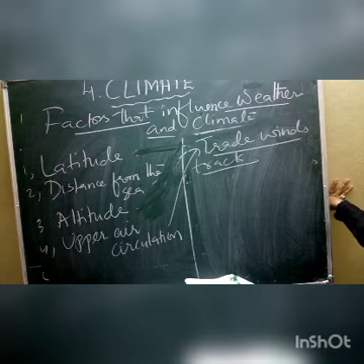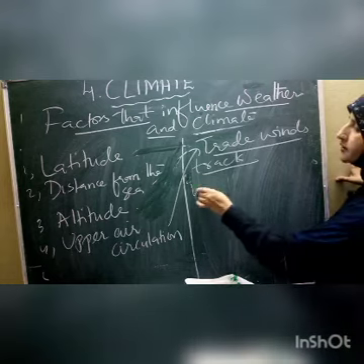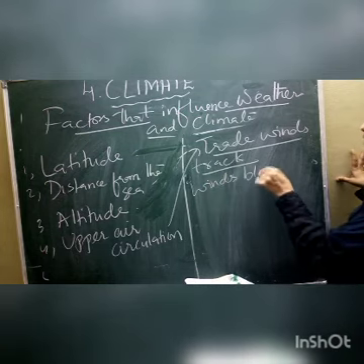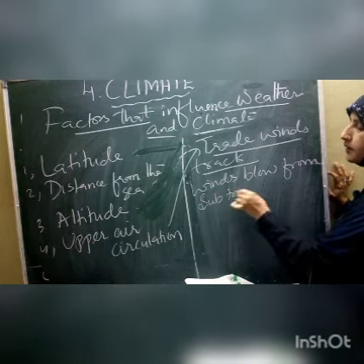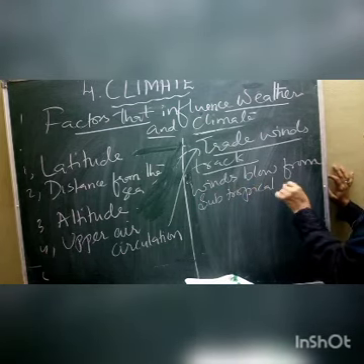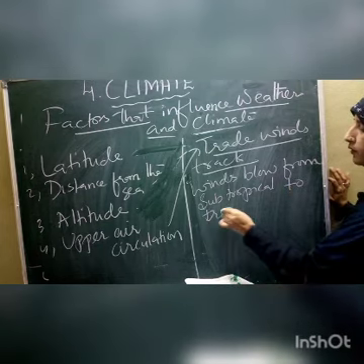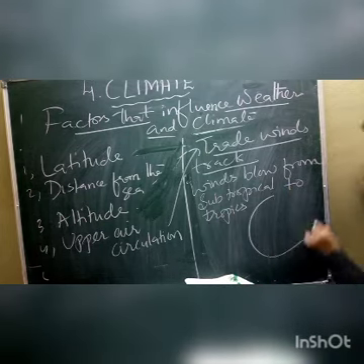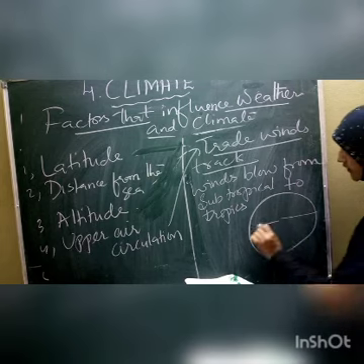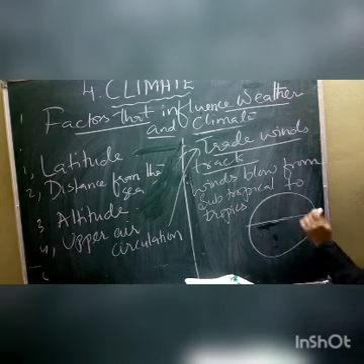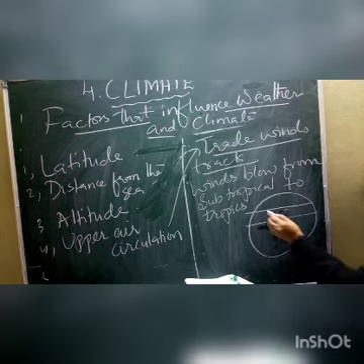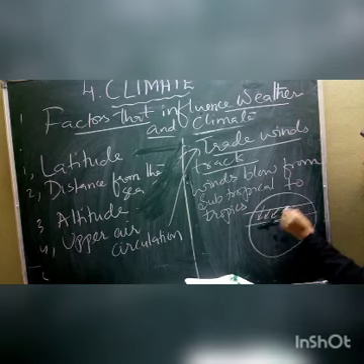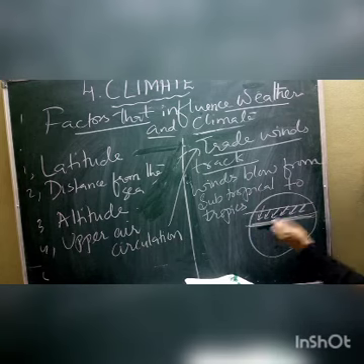So from where to where do these trade winds blow, children? The winds that blow from the subtropical region to the tropics are called trade winds. When we look at this, this is the equator. Here the subtropics are there, and the Tropic of Cancer is there. So the winds that blow from this tropic to the equator are called trade winds.